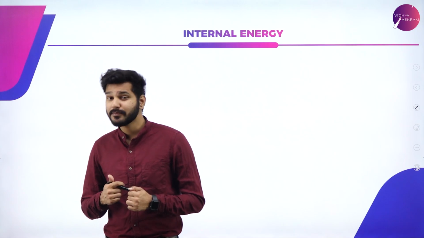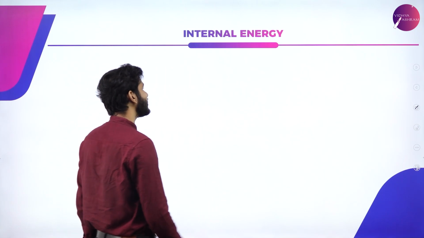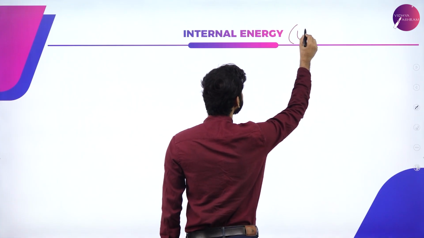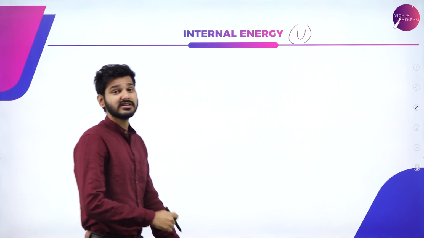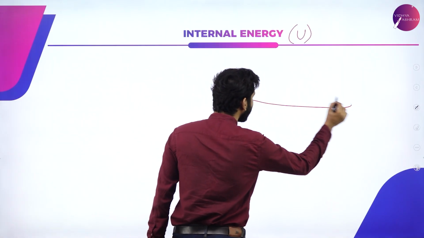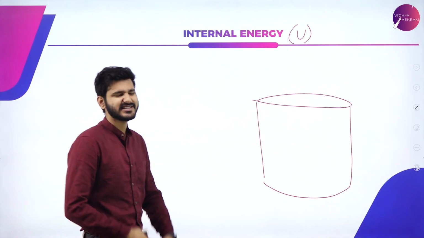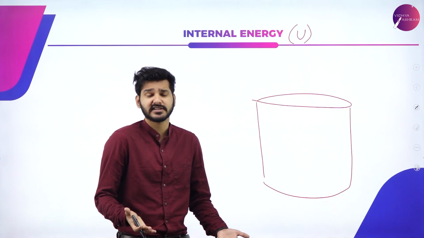Now, the very next important topic is internal energy. Internal energy is denoted by capital U. So, what is internal energy? We know that any system inherently possesses some energy. That is, every system will contain some sort of energy.